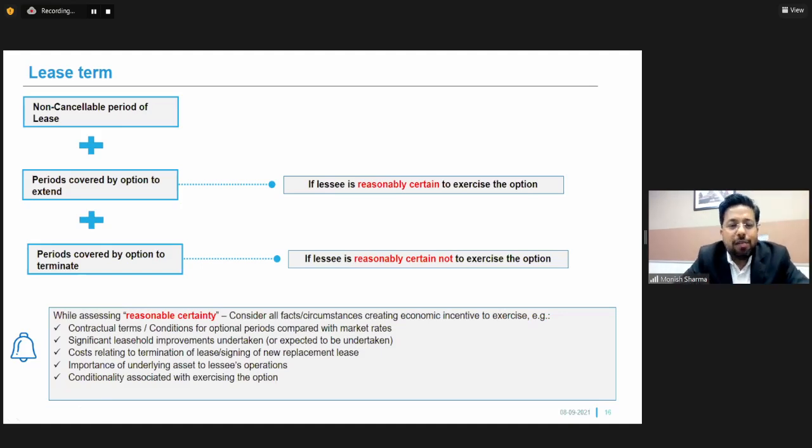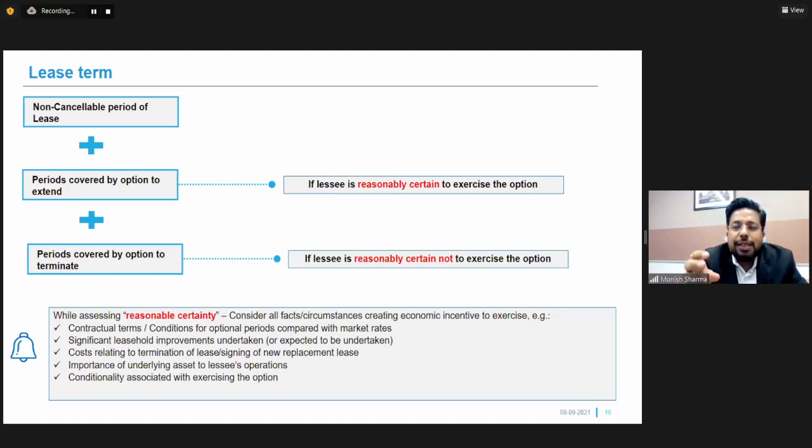Now we need to understand, while assessing the lease term, what is reasonably certain. We have mentioned that the lessee is reasonably certain to exercise or not to exercise certain options. So the first condition that needs to be considered is the contractual terms and conditions for the option period compared with the market rates. So the market rate should be favorable for exercising those options. Next, significant leasehold improvements undertaken. Suppose a lessee has undertaken significant leasehold improvements in the leased premises.